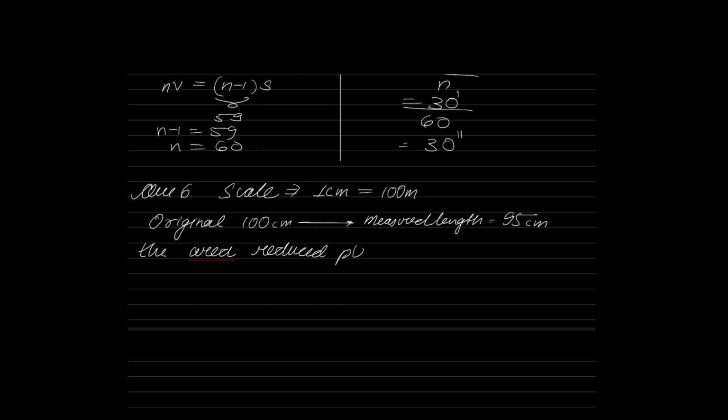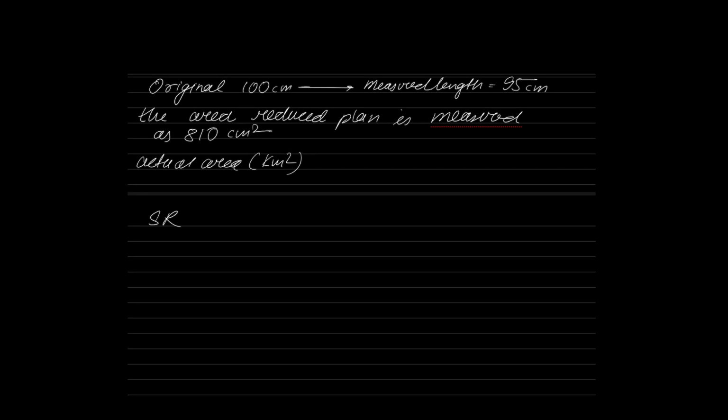Okay, any answers? Okay, so let us try and solve this. So, what is the shrinkage ratio? Line originally measuring 100, now measures 95. So, shrinkage ratio is 0.95. What was the measured area? 810 centimeters square. Then what is the correct area? 810 centimeters square divided by 0.95 whole square. If I'm not wrong, you get the correct area as 897.5 centimeters square. That is the correct area.